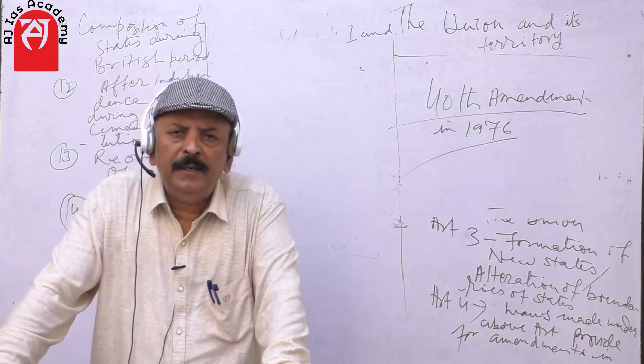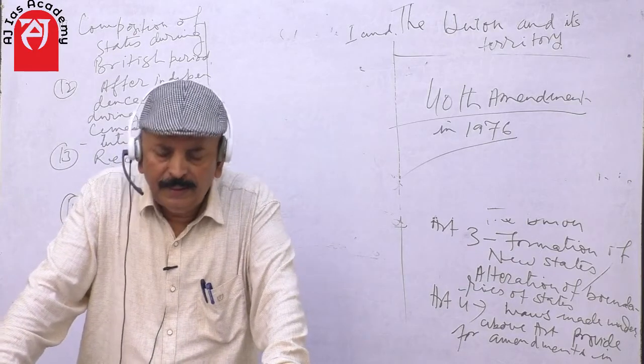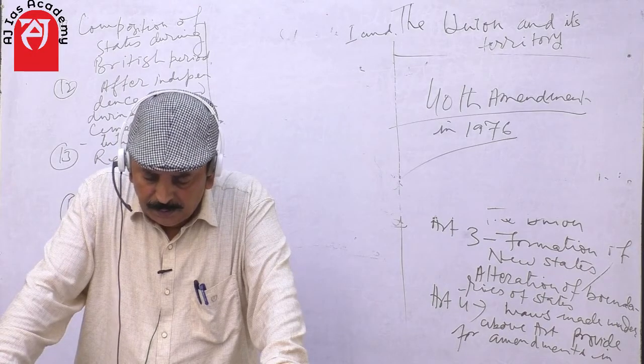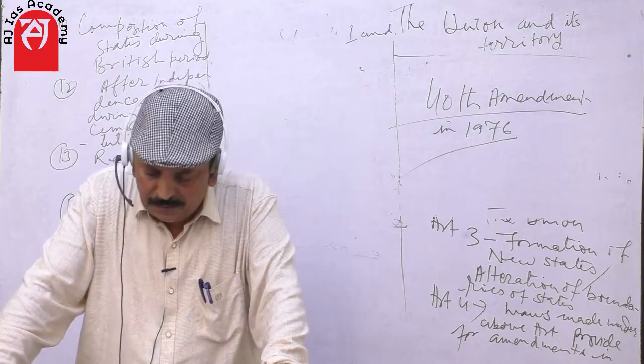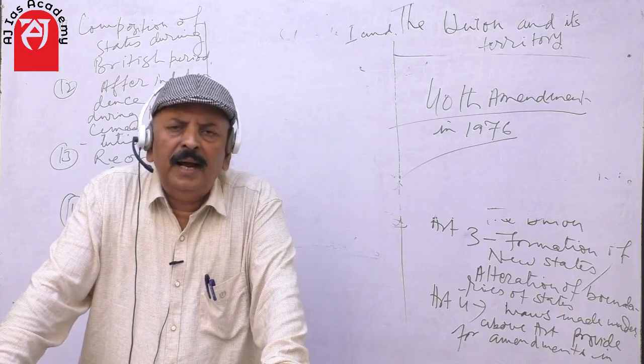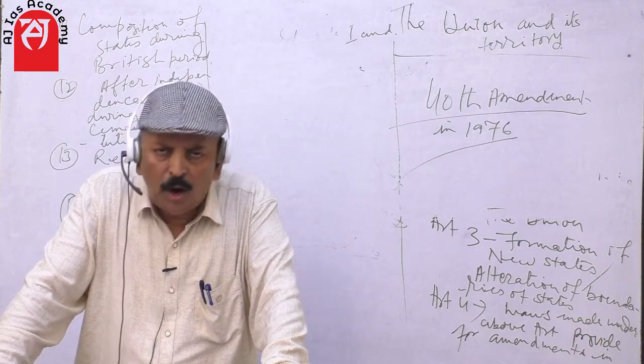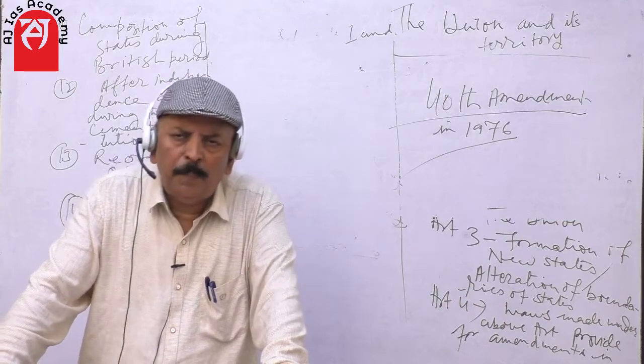Sindh was separated from Bombay in 1936. Northwest Frontier Province was created in 1901 from the northwestern districts of Punjab.